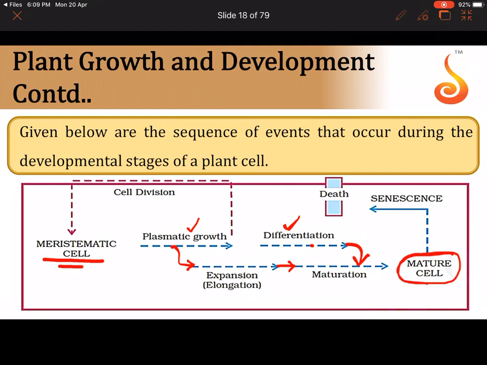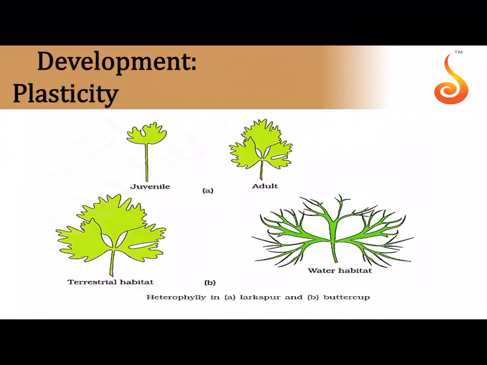Now the mature cell, after years and years, will attain senescence or aging, and ultimately death, which is inevitable, because ultimately the older tissues have to be replaced in the plant body. They have to undergo death and degradation. Okay, so this gives you a simple route that is taken by a cell. Here also, if you can see, they have connected the meristematic cell back to the meristematic cell, and they have labeled it as cell division, because the job of a meristematic cell is to keep undergoing cell division and to keep forming more and more meristematic cells. Okay.